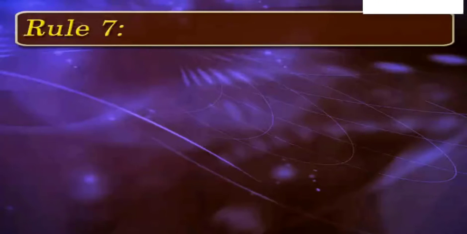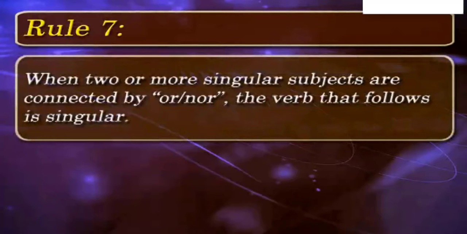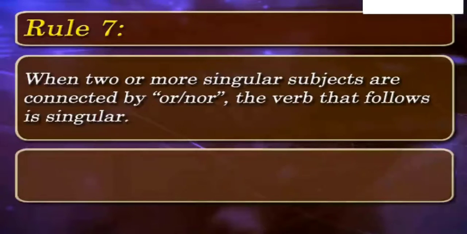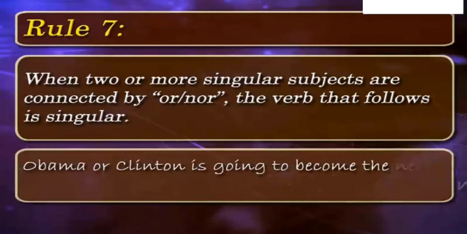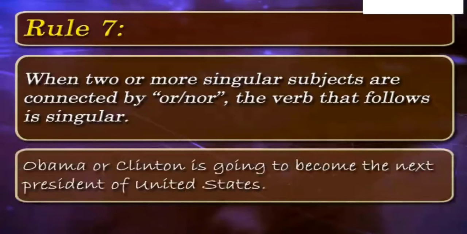According to seventh rule, singular verb follows if two or more singular subjects are connected by or or nor. Obama or Clinton is going to become the next president of United States. Here, singular verb is used in the sentence as two or more singular subjects, Obama, Clinton, are connected by or.